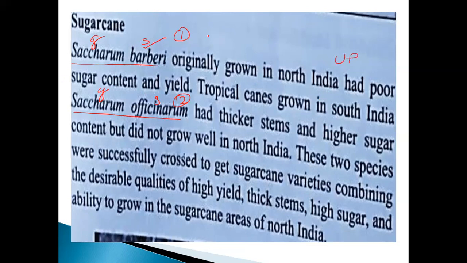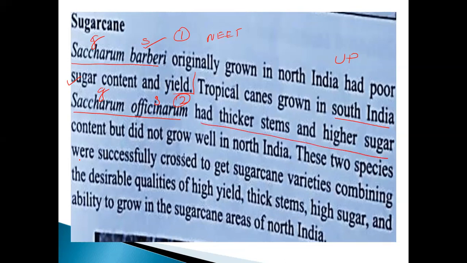This is also very, very important, my dear student. Which one of the following sugarcanes has very low or poor sugar content? Last time they asked the question, 2 years before. Okay, this is the main one. Tropical, can grow in South India. Just imagine South India, it means our area. Saccharum officinarum had a thicker stem and higher sugar content.